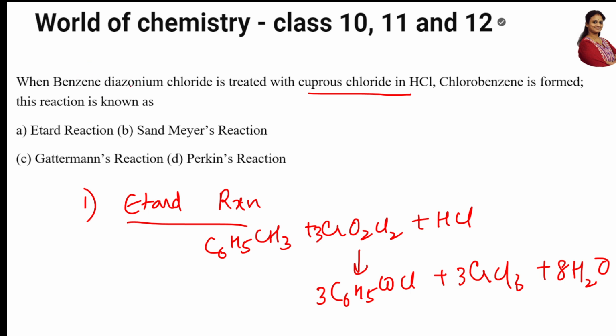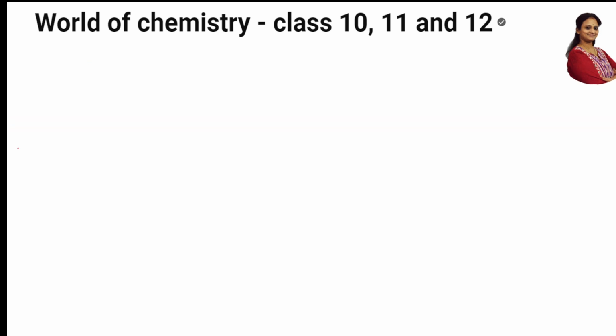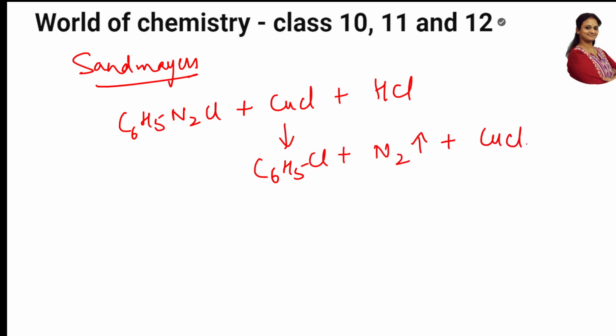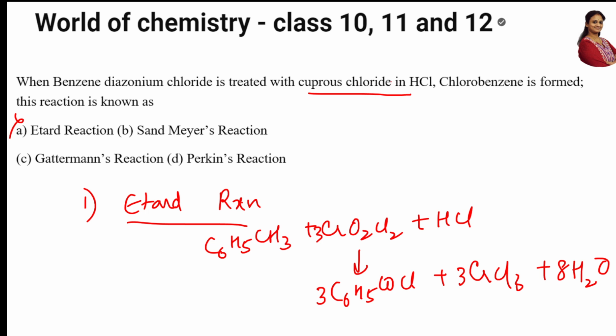So anything related, benzene diazonium chloride is not there. Let us see Sandmeyer's reaction. Sandmeyer's is easy for everybody. It's quite a common reaction. In the Sandmeyer reaction, you take BDC, then you treat it with CuCl and also HCl. What do you get? You get C6H5Cl plus nitrogen gas plus CuCl2 plus HCl. Now, is this option correct? Yes, let us see the question. When BDC is treated with cuprous chloride and HCl. Yes, this is BDC. Whenever you see BDC in the reaction, immediately mark Sandmeyer's.